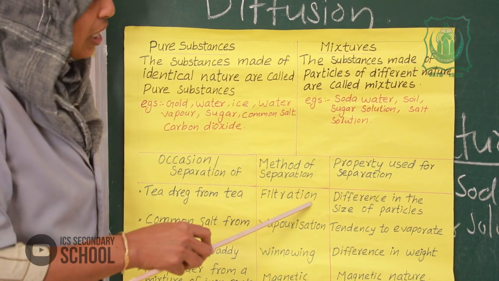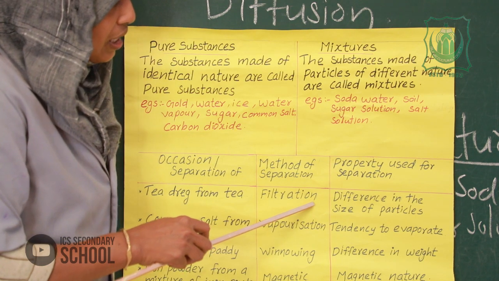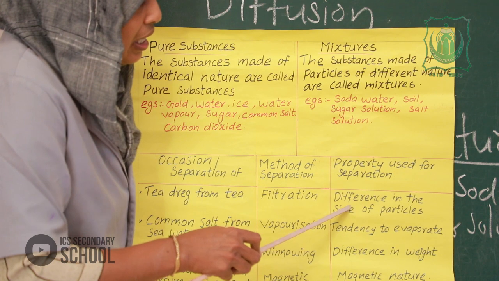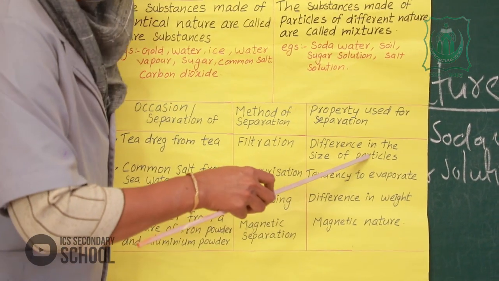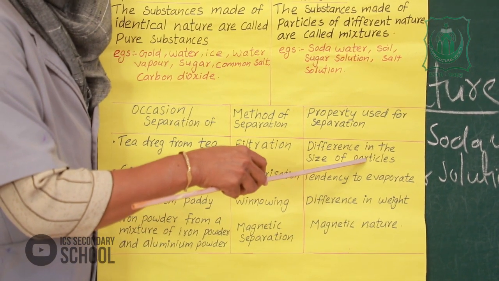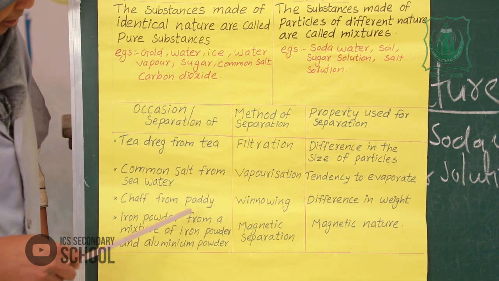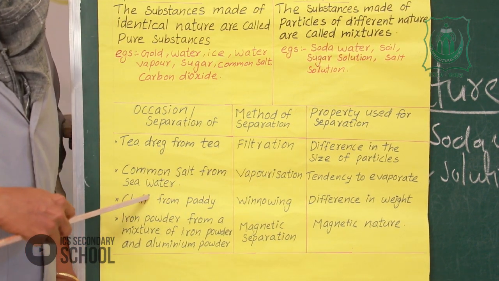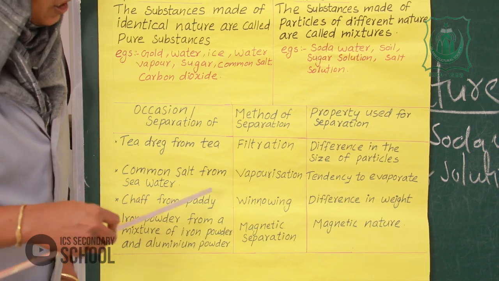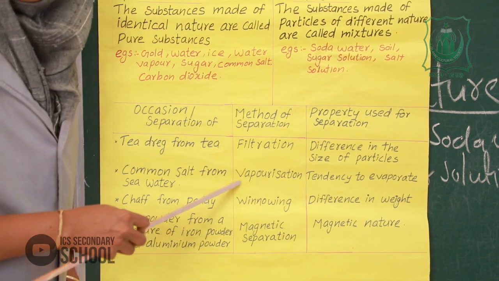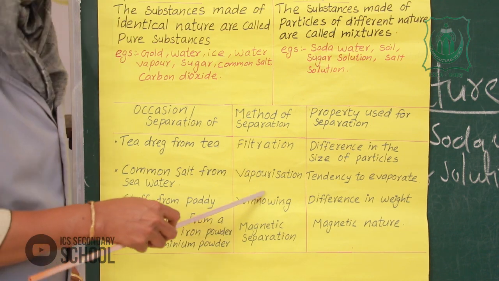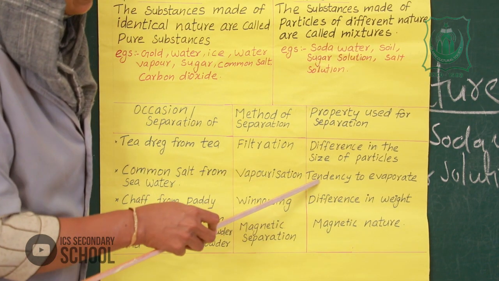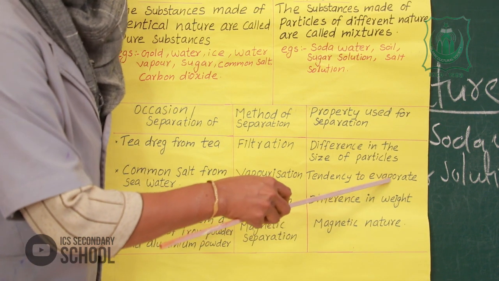The method is filtration, and the property we used for separation is difference in size of particles. Next, common salt from seawater. The method is vaporization, and the property we used is the tendency to evaporate.